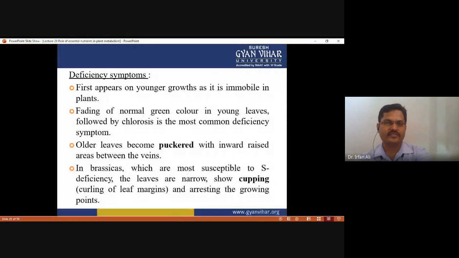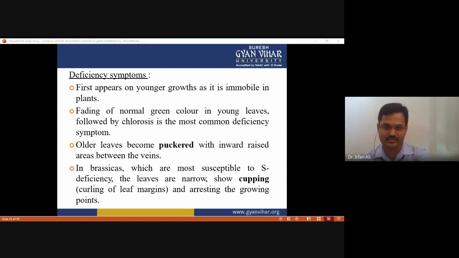And what are the deficiency symptoms of sulfur? They first appear on young growth, the young leaves, as sulfur is immobile in plants. Fading of the normal green color in young leaves has been observed, followed by chlorosis, which is the most common deficiency symptom, and older leaves become puckered with inward depressions between the veins.